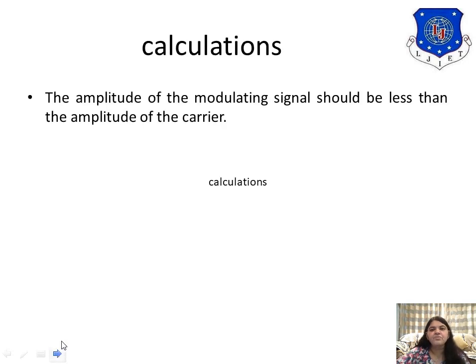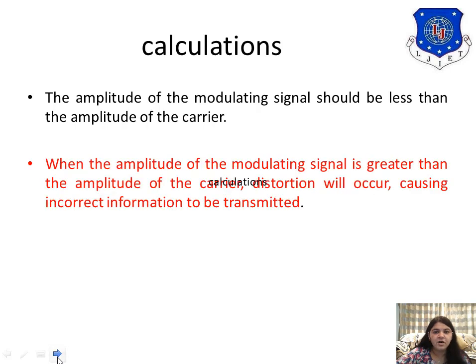The amplitude of the modulating signal should be less than the amplitude of the carrier. This is the condition for doing the calculation, that is, Vm should be less than Vc.